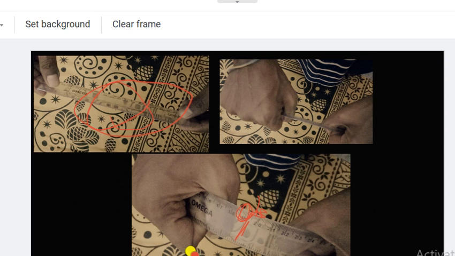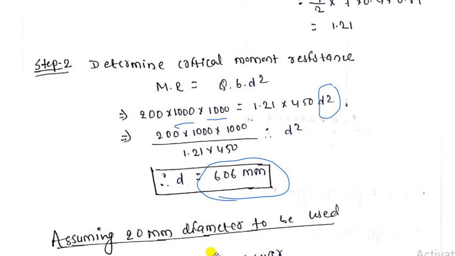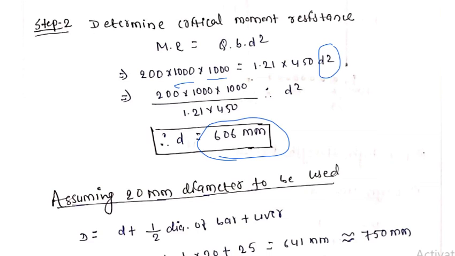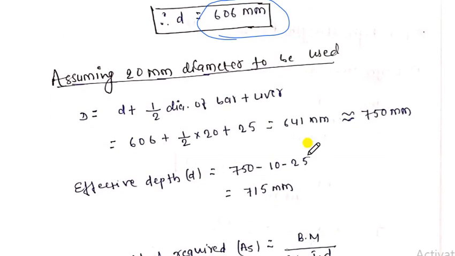So, did you understand? Let's say the bar diameter is not given, so we assume as engineers we have to assume certain things. We assume a 20 mm diameter bar for the design of the beam. We need to calculate the overall depth. Overall depth is equal to effective depth, that is small d, plus half the dia of bar plus cover.